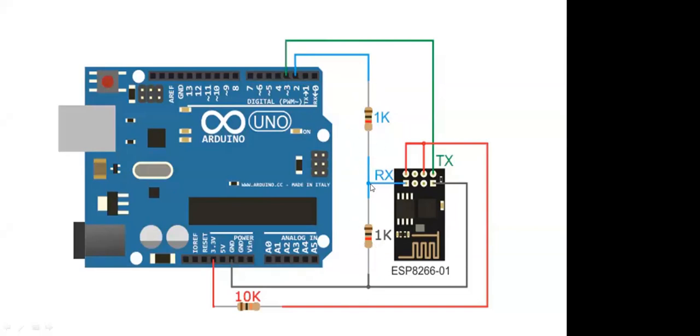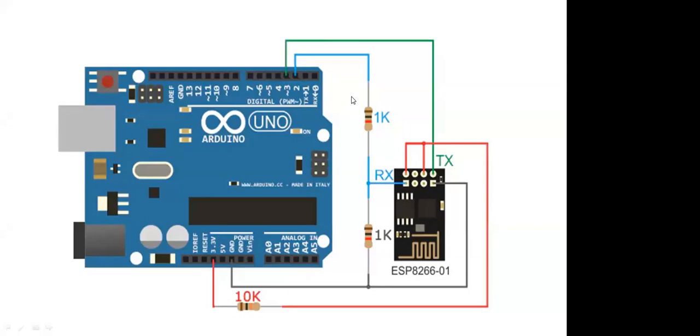For that we have used one voltage divider over here. This one is a voltage divider that we have connected, and we have converted that 5 volt signal into a 3.3 volt signal. Meaning we have used a logic converter over here, that you can use. Then we have to connect it with the RX pin, because it's receiving from that RX pin, and we are connecting this with the TX pin. You can connect with hardware TX and RX also, and you can use other pins also. These pins are known as software serial pins.